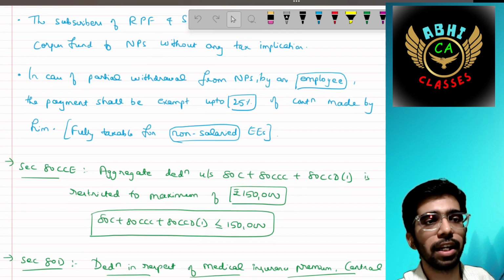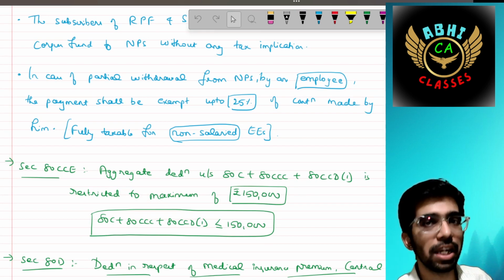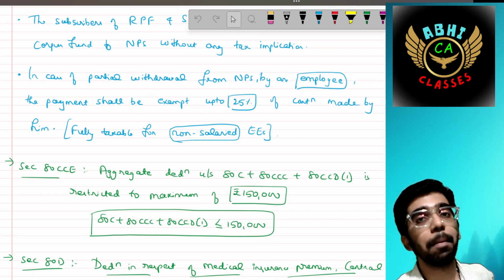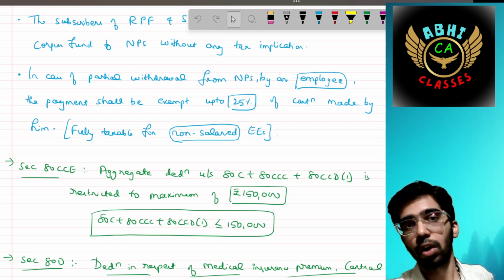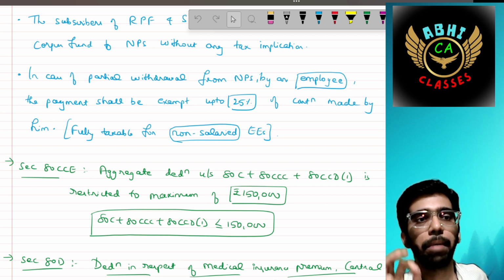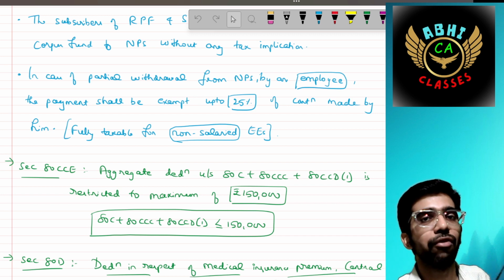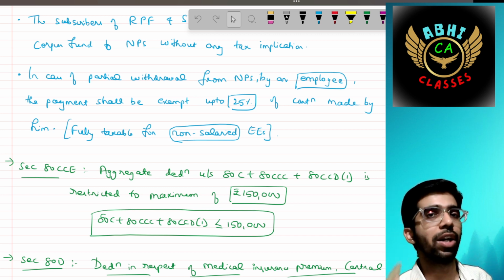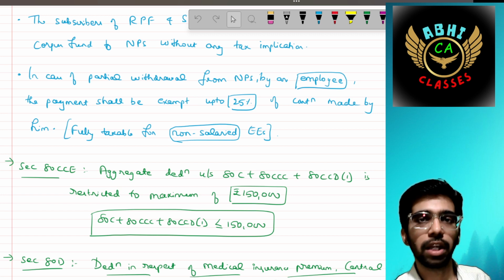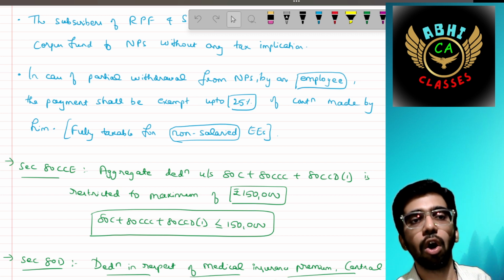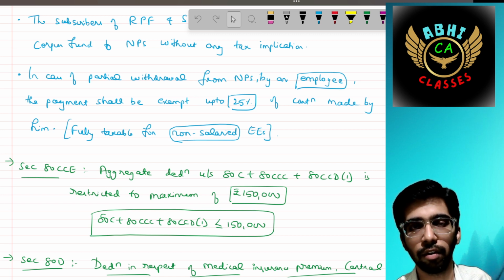Okay, then in case of partial withdrawal, if I withdraw a partial amount from my NPS account as an employee, not talking about a non-employee, the payment shall be exempt up to 25%. For example, I have withdrawn 1 lakh, 25% means 25,000 is exempt of the contribution made by him, and it is fully taxable for non-salaried persons.